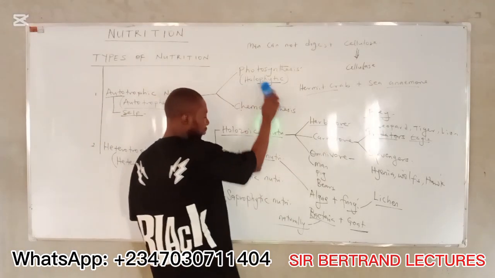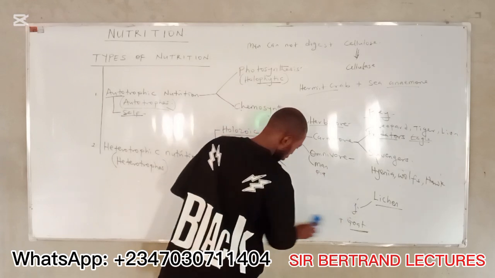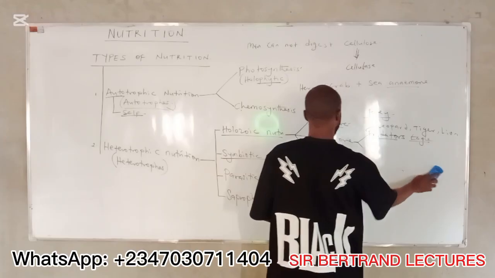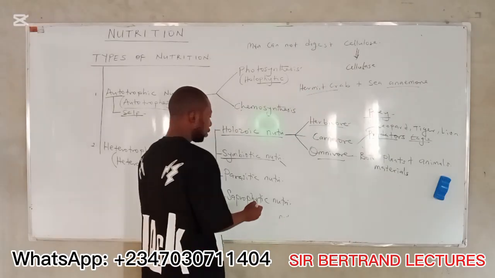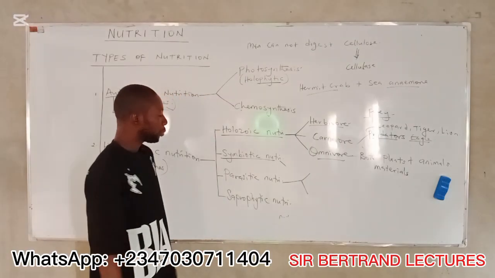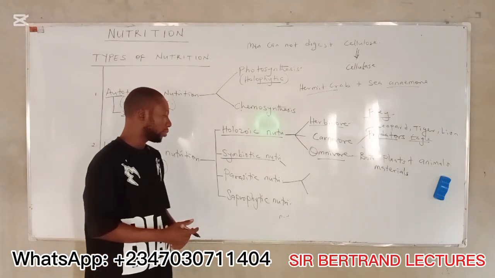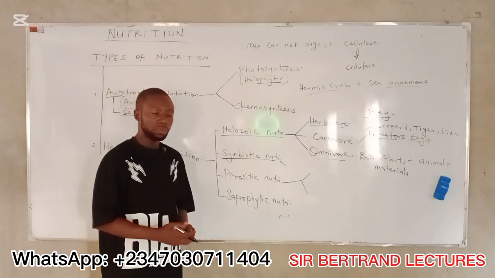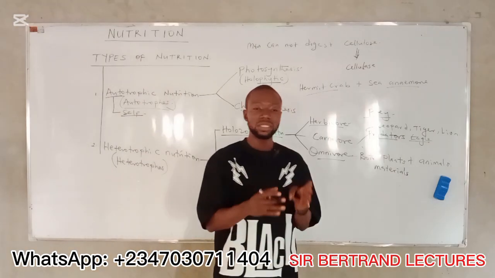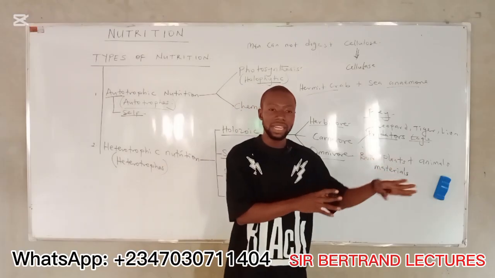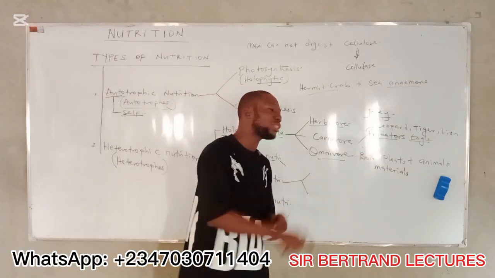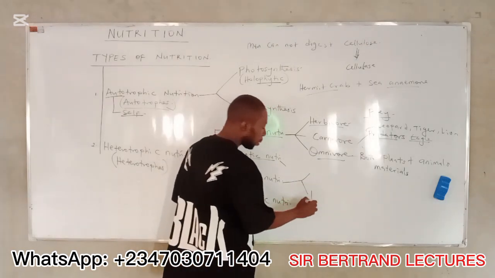The next is parasitism. Parasitic nutrition. It's a feeding relationship between two organisms of different species in which one provides food, shelter, and protection. That one is known as the host. Then the other one gains food, shelter, and protection and causes damage to the host. And that is known as the parasite.